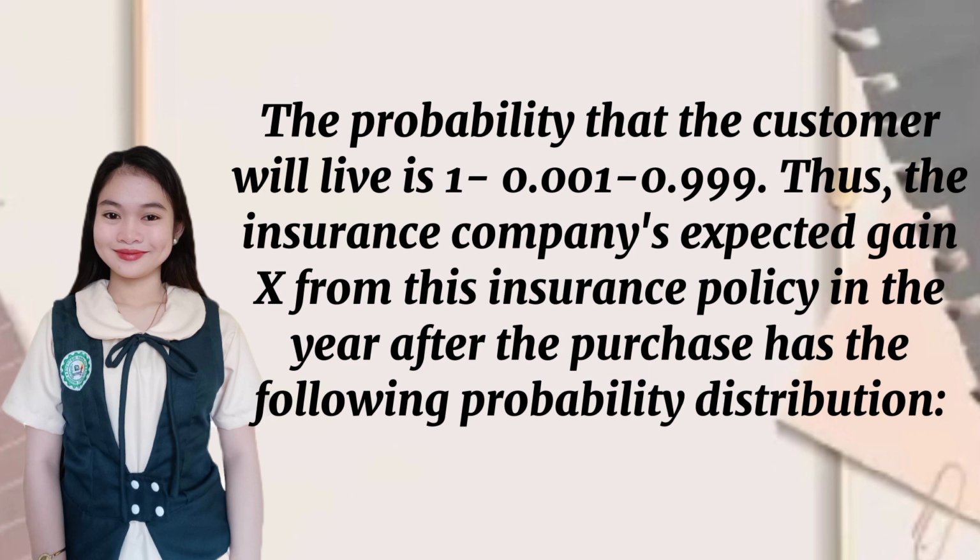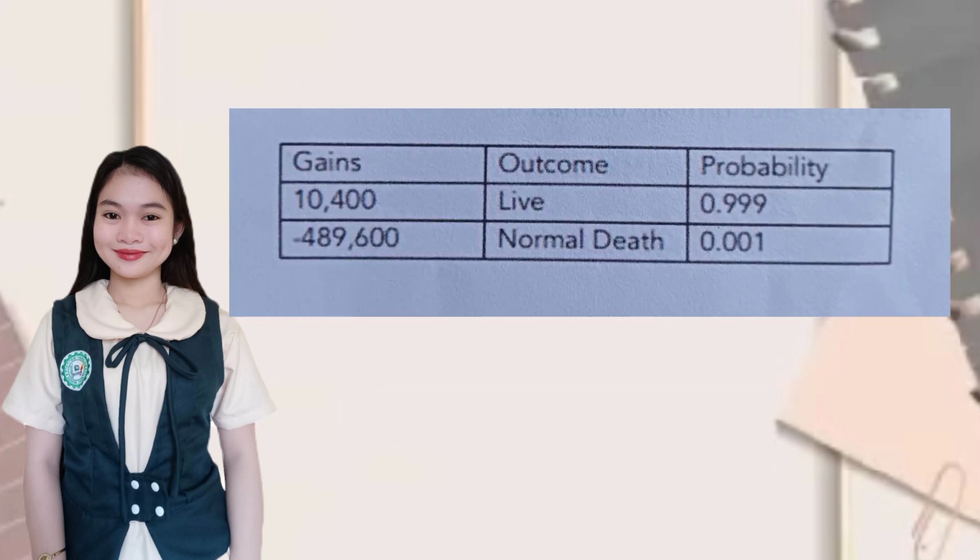Thus, the insurance company's expected gain X from this insurance policy in the year after the purchase has the following probability distribution. Gain 10,400, the outcome is live and the probability is 0.999. Gain minus 489,600, the outcome is a normal death and the probability is 0.001.